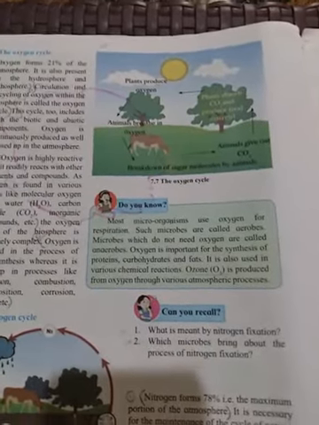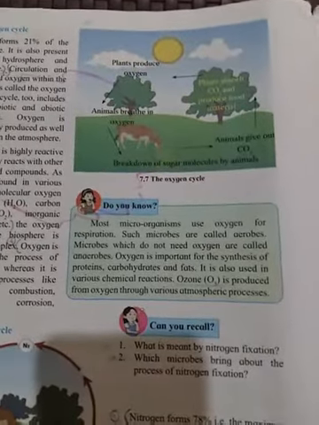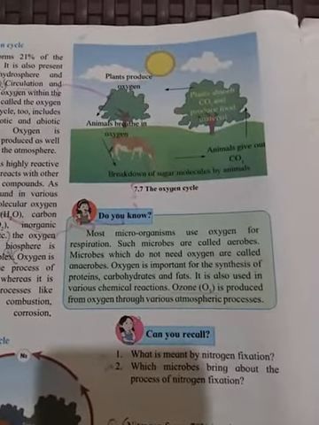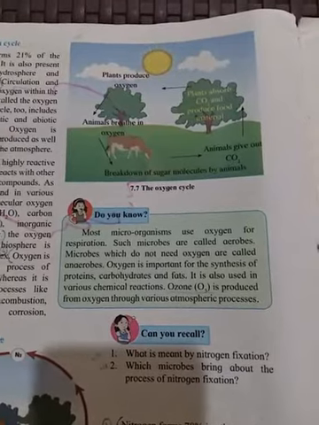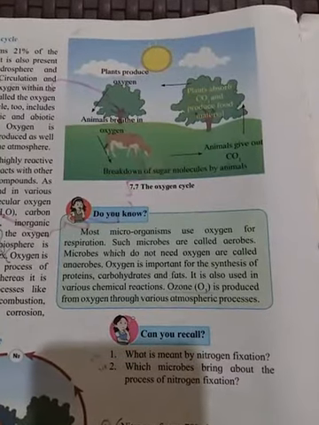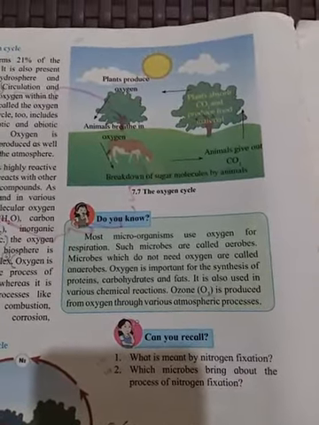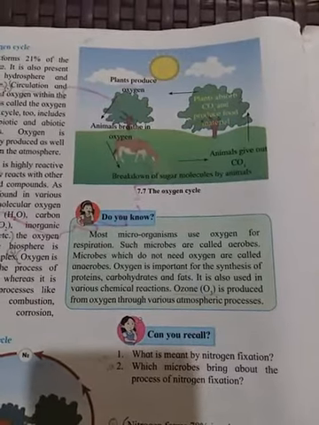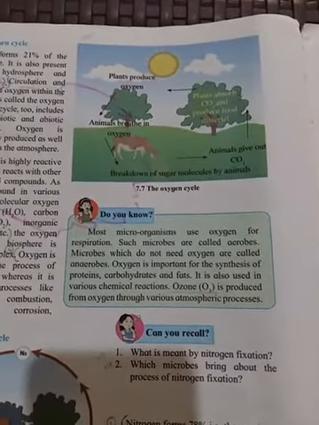Hello students, today we are going to study the oxygen cycle. You know that oxygen is present 21% in the atmosphere. 21% of the atmosphere is filled up by oxygen. Oxygen is present in the hydrosphere in the form of H2O.